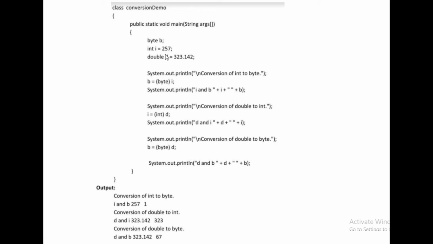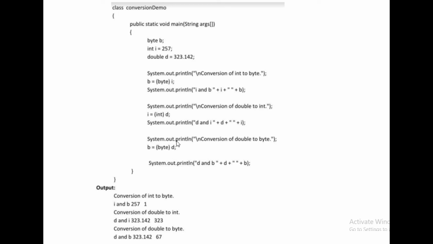Then d means 323.142, that will be shown here, 323.142. Now my i is an integer and the value is double, so it is truncated, and my value of i is only 323 because it is a whole number. System.out.println, conversion of double to byte: d is equal to byte d.